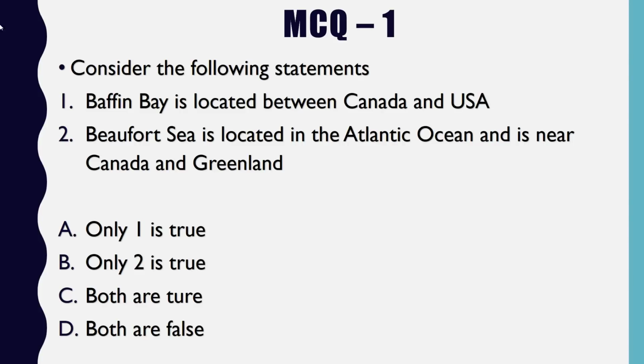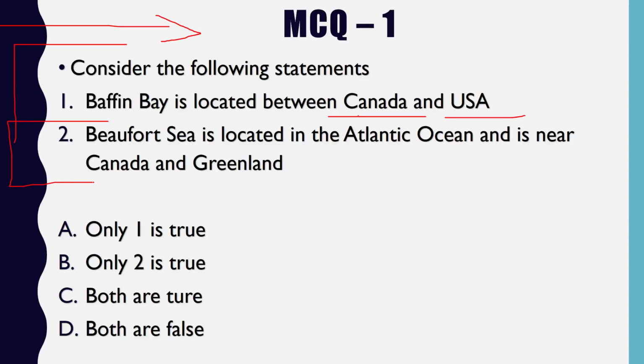So this is our first question. Consider the following statements. The first statement is Baffin Bay is located between Canada and USA. The second statement is Beaufort Sea is located in the Atlantic Ocean and it is near Canada and Greenland.